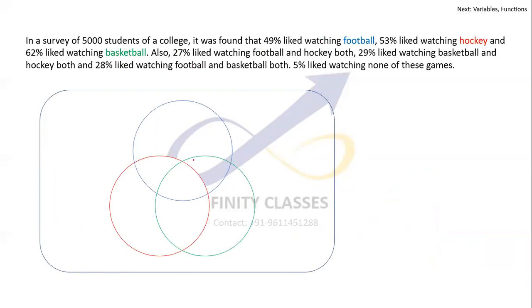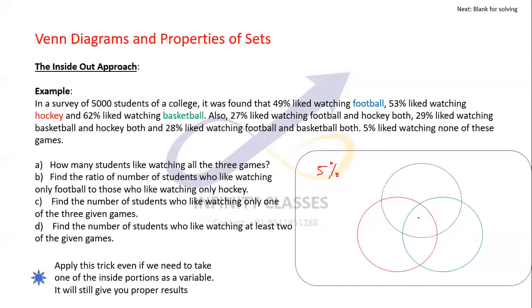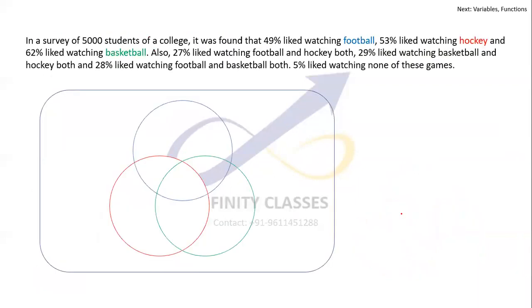So the inside out approach, let's not forget about it. We have to start with the most inside portion. Now, if it is not given, then also assume it to be some variable and proceed. Just don't let go of the inside out approach. So what they have said: 27% like football and hockey both, 29% watching basketball and hockey both, 28% like football and basketball. But they have not given this number at all. So what we will do is we'll assume it to be X.